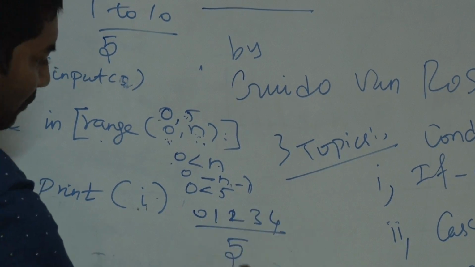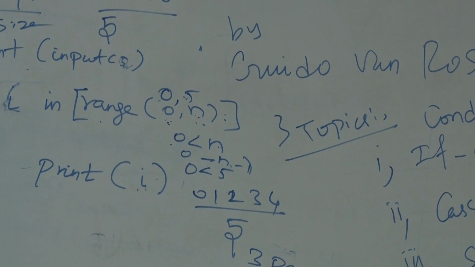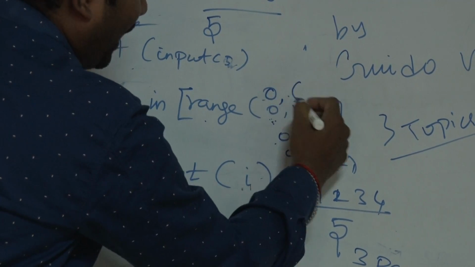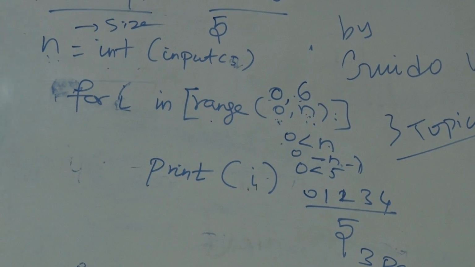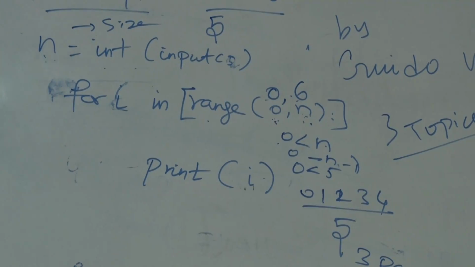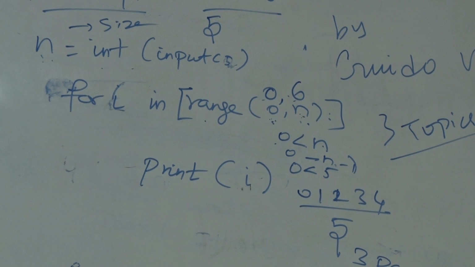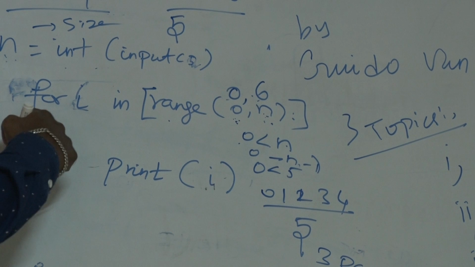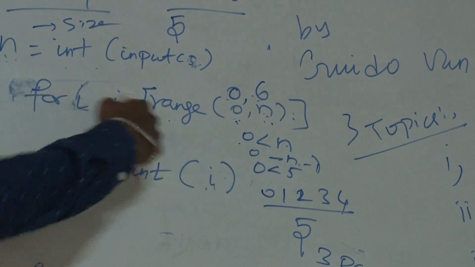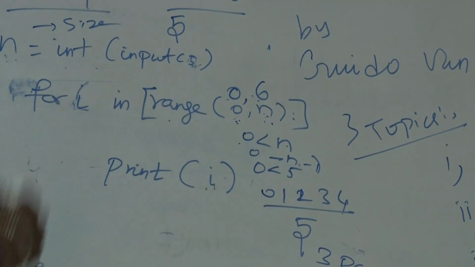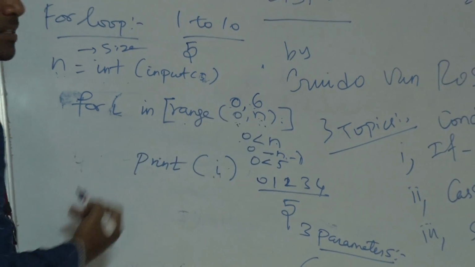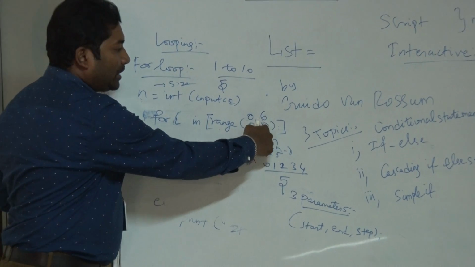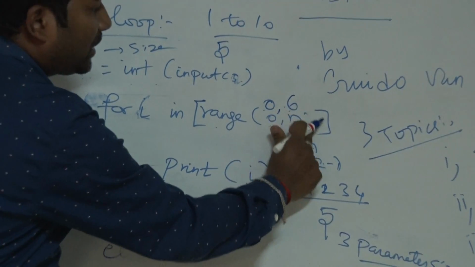So that is totally 5 values. If I want to print the value up to 5, here you have to give the value as 6 because it is less than. The starting value is 0 and the ending value is n minus 1. That is the functionality of the range function. It is specially used in for, only in a for loop. The range function has 3 parameters: starting value, ending value, and steps.